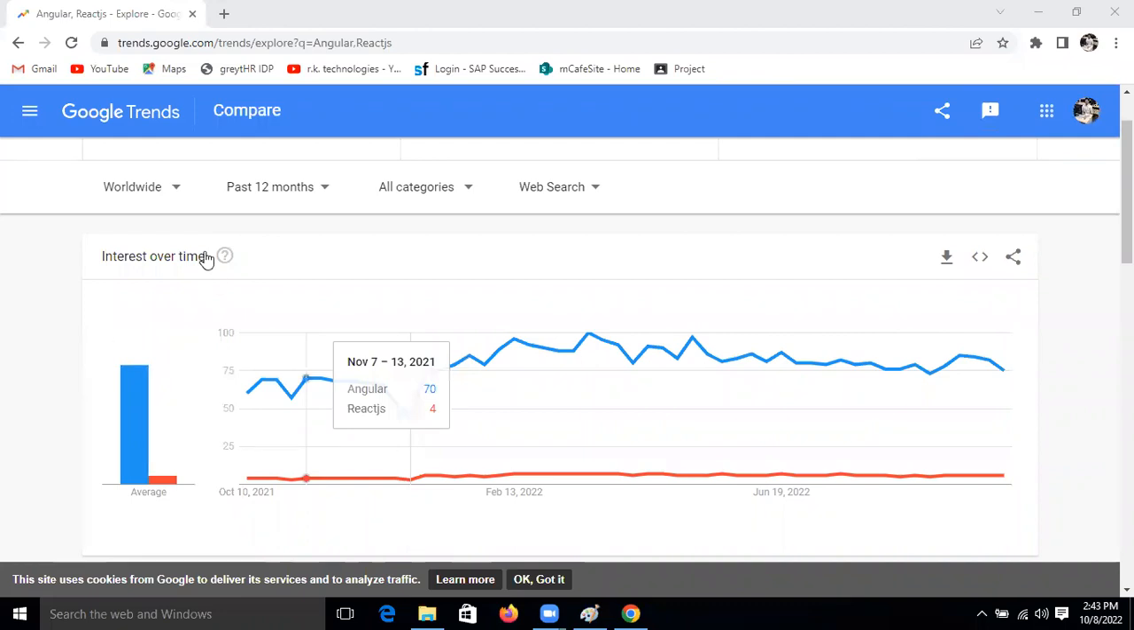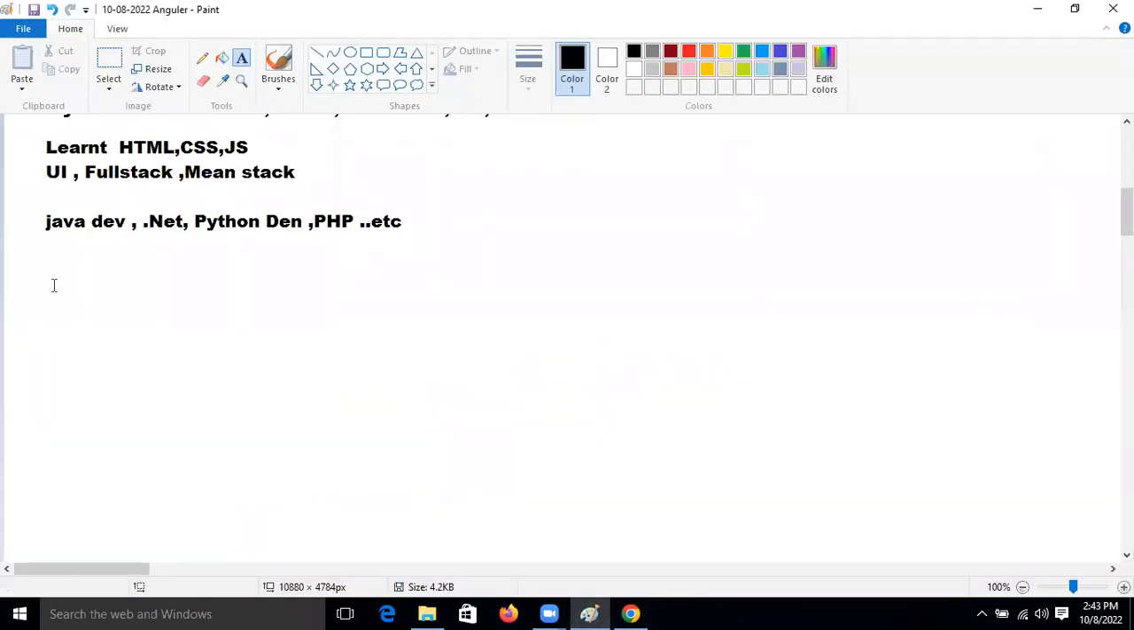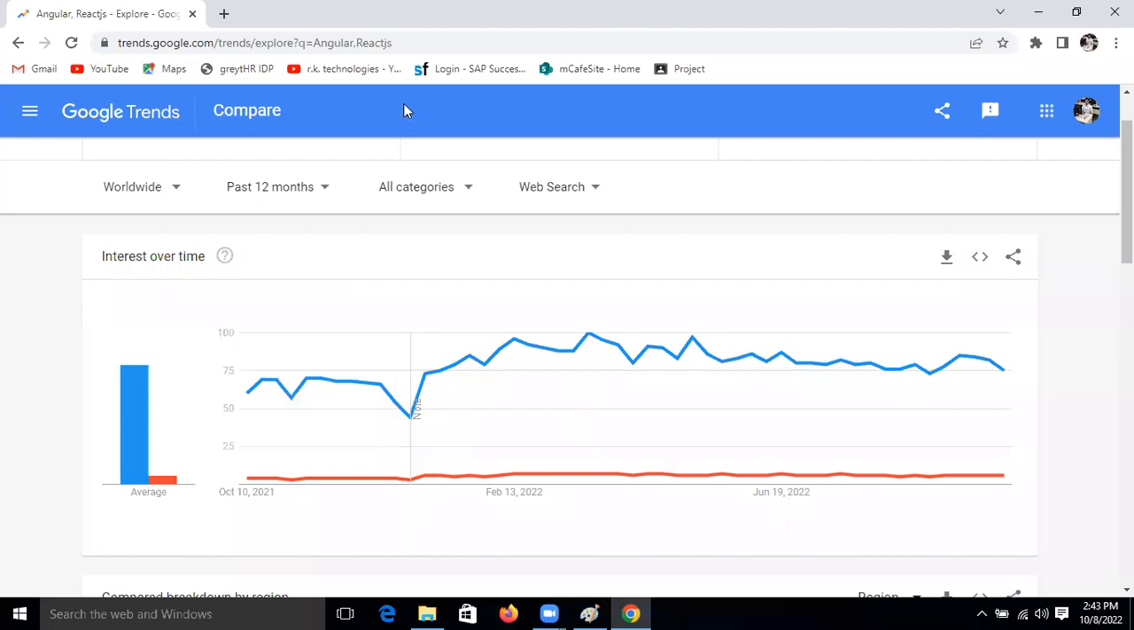Perfectly clear, or is there any doubt? No doubt, got it. Okay, so what are the basic requirements to build an end-to-end web application, guys? Let's understand that one also.